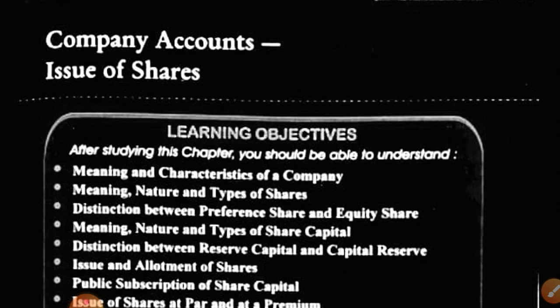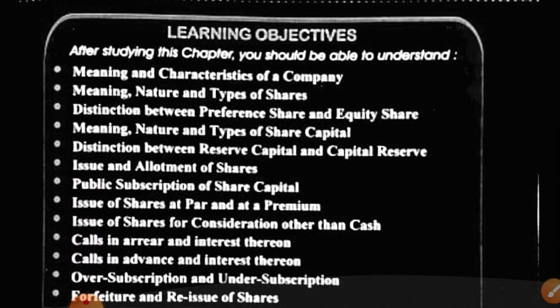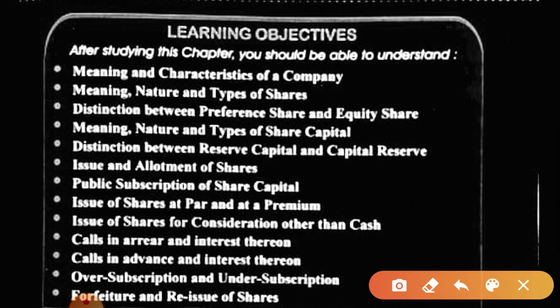So we are going to start with the issue of shares. We are only going to discuss the numerical aspects. So you know what is issue of shares, allotment of shares and public subscription, issue of shares at par and premium.